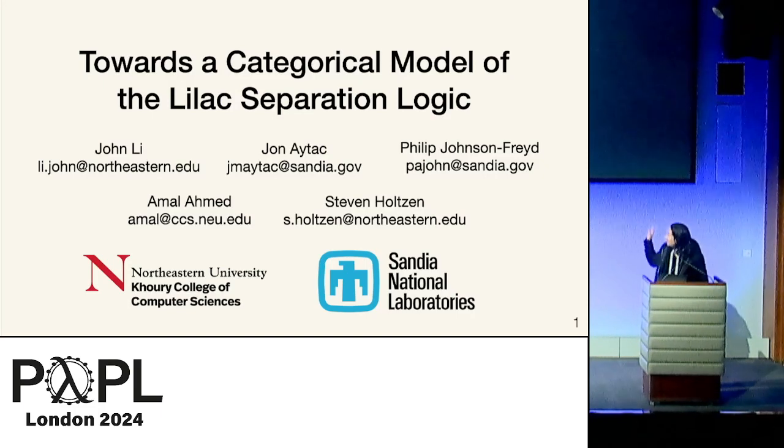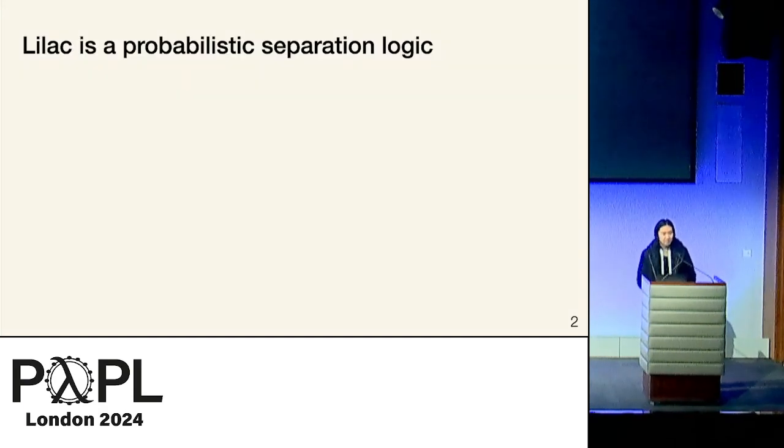So before I start going towards a categorical model, I just want to explain what the model is that we're going towards. So let me first tell you about Lilac. Lilac is a probabilistic separation logic, which means that it's a separation logic for reasoning about probabilistic programs.